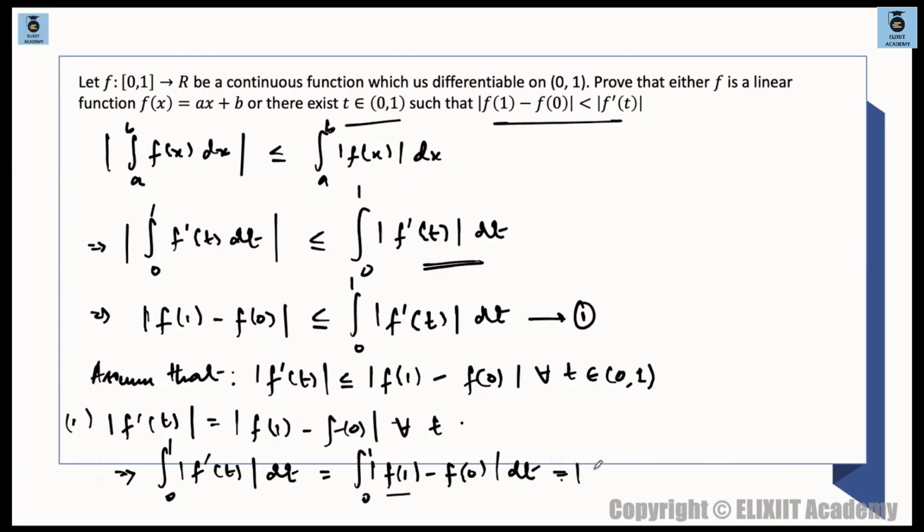Mod of f of 1 minus f of 0 only, है ना? So we are proving one more relation. We are proving from here that the integration of 0 to 1 of mod of f dash of t dt is equal to mod of f of 1 minus f of 0. ठीक है, and this is one more relation we are proving from here itself. Integration 0 to 1 mod of f dash of t dt is equal to mod of f of 1 minus f of 0.